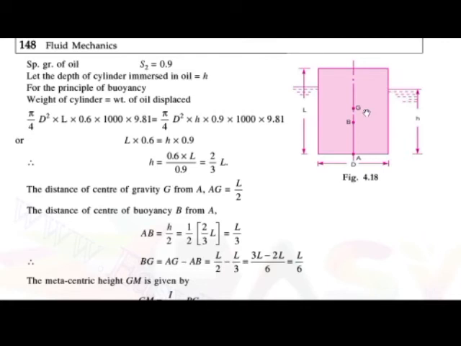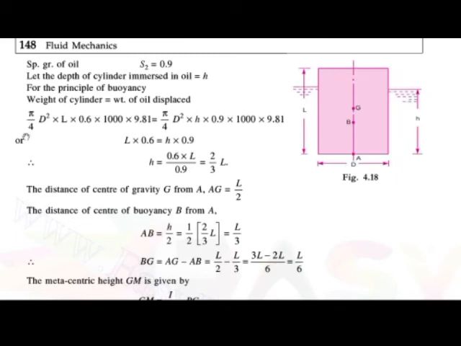Okay, then by the principle of buoyancy, weight of the cylinder is equal to the weight of the oil displaced. Okay, so weight of the cylinder is nothing but pi by 4 d square into L into the specific weight of the cylinder. Okay, so specific gravity already we have given, that is 0.6, into 1000 into 9.81.